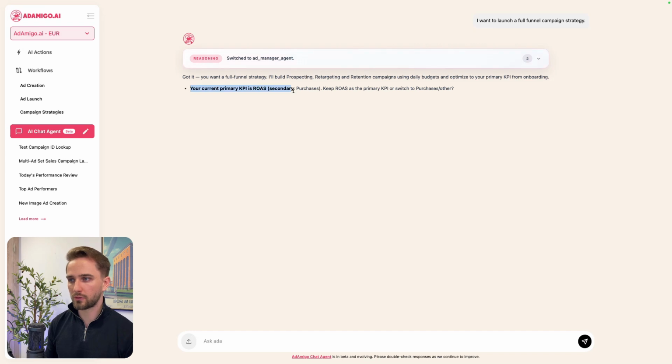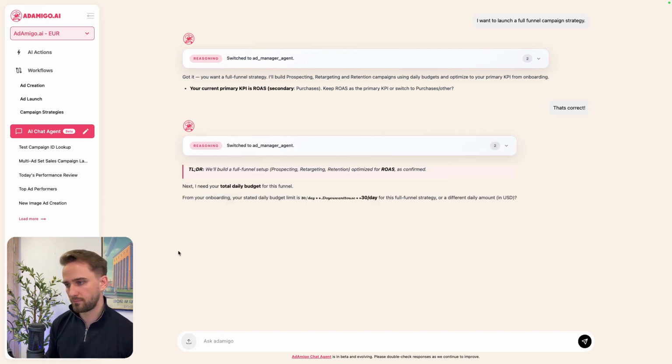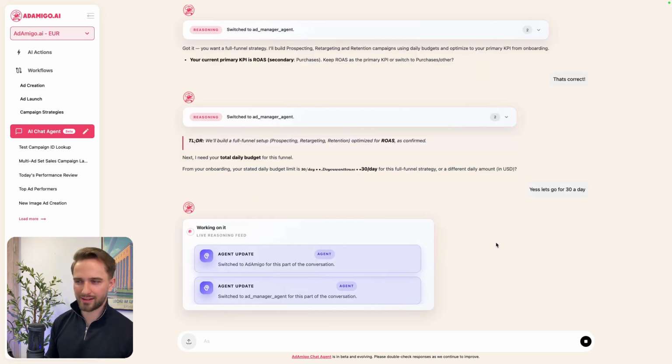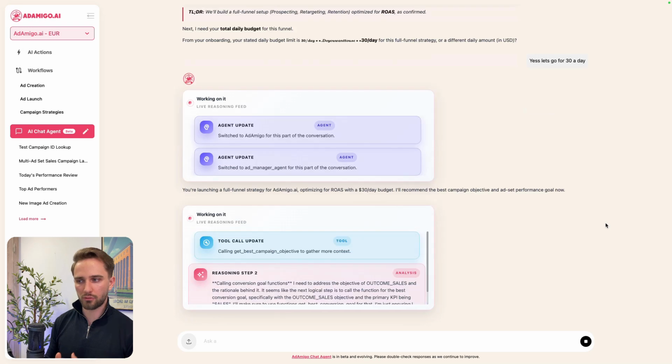So you can see right here, it wants to confirm with me my KPI. That's correct, right? So I do care about ROI. I want to have the best ROI on my ad spend, and I want to generate many purchases. Then the daily budget. So it runs an analysis on what I provided it when I onboarded. What is my daily budget limit? So 30 a day. Yes, let's go for 30 a day. Yeah, so now it basically analyzes the ad account and tries to understand what's missing, what needs to be done, what can be created next. So it's very context aware of what's already in the account.